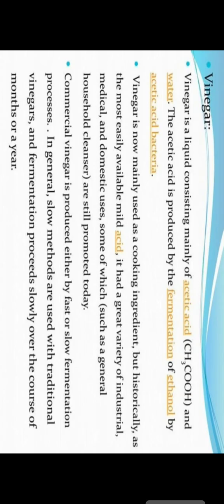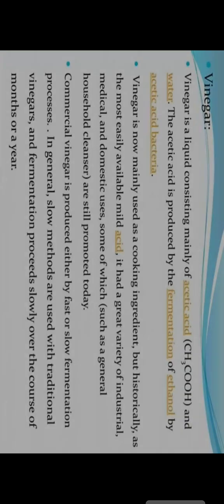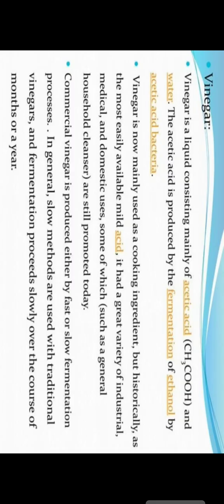Now the making of vinegar. As you know, vinegar is a liquid consisting of acetic acid and water, and acetic acid is produced by the fermentation of ethanol by acetic acid bacteria. It is very much used for cooking purposes, and in bulk amounts in the food industries also. Commercially, vinegar is produced by either the fast or the slow fermentation process.